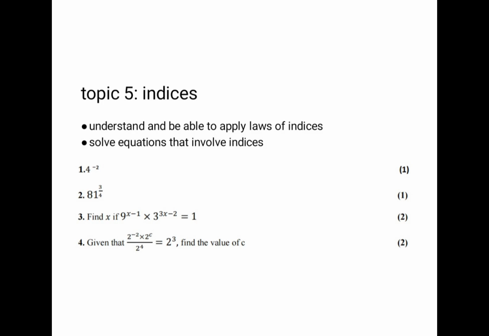So we say 2 to the power of, where we are multiplying, we add the powers. So it is going to be minus 2 plus c. And where we are dividing, we subtract the power. So we say minus 4 and we say it is equals to 3. We then equate the power. I think with this, it is going to help you in your final preparations.